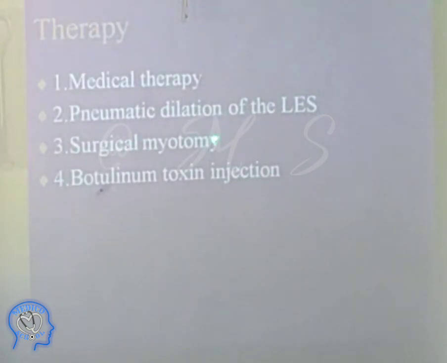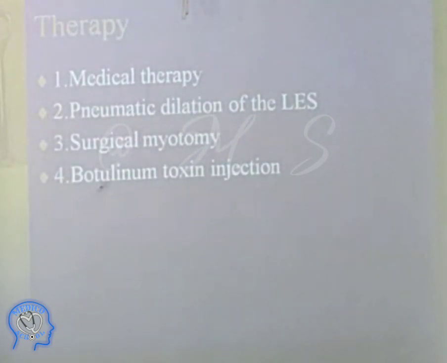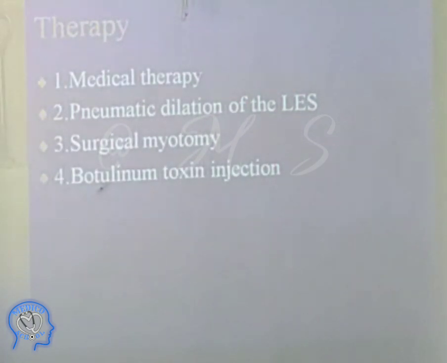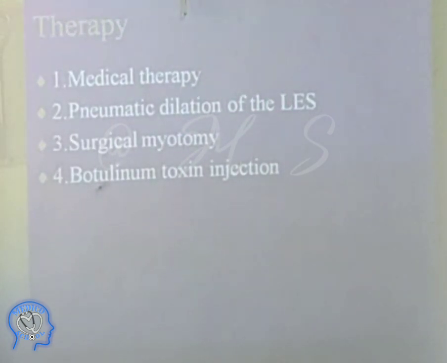Another one is surgical myotomy. So this is botulinum toxin. This one we do, surgical myotomy. If the patient has come in early stages, then they can do a dilatation. If the patient has chronic disease, then this dilatation will not work.